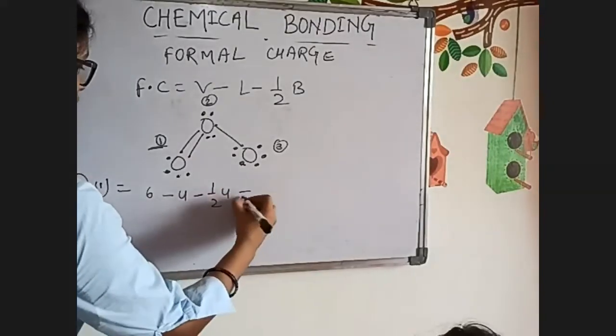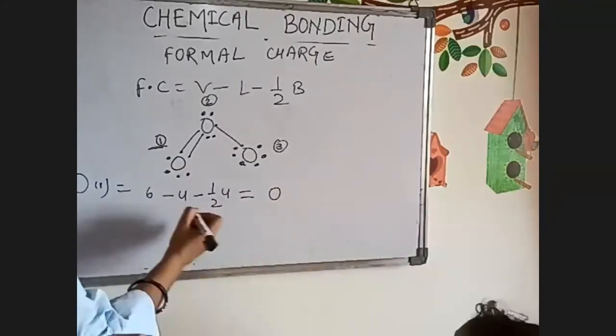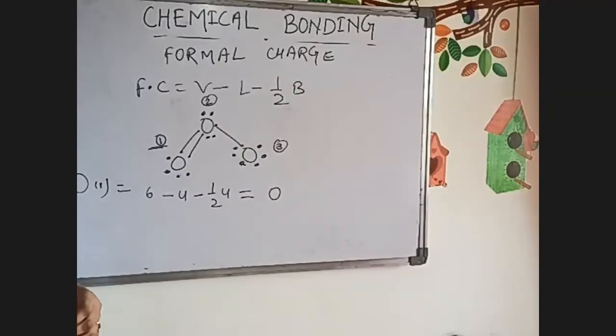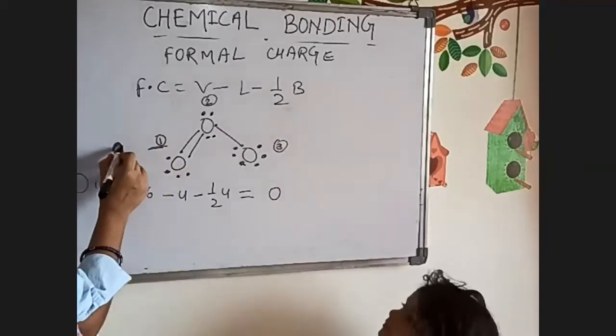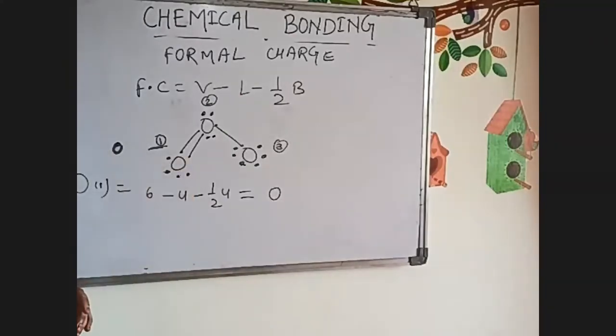Now when we calculate, we get 0. So we can say that for oxygen 1 the formal charge is 0. We are not going to write any charge on this oxygen.